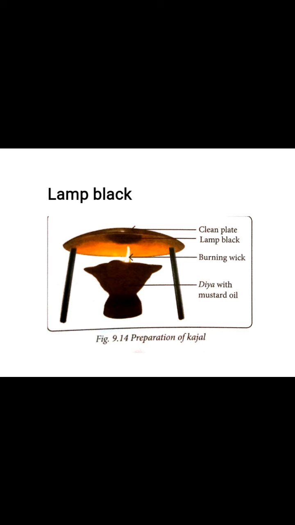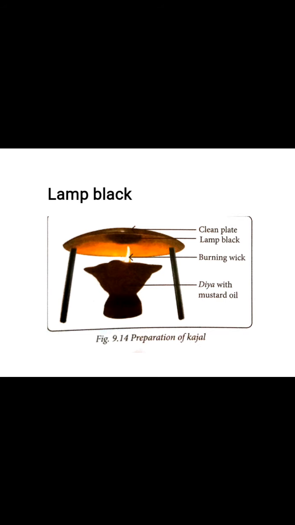It is a bad conductor of electricity. It is used in printer's ink, black paint and carbon paper. It is also used as kajal. We can prepare kajal at our home also. In this figure you can observe one diya with mustard oil, and when we burn the wick and cover that wick with a plate, then after some time we will observe some blackish deposition over the clean plate. That blackish deposition is lamp black, and when we mix it with oil or with ghee, then a kajal will be prepared, and we can very easily use it.